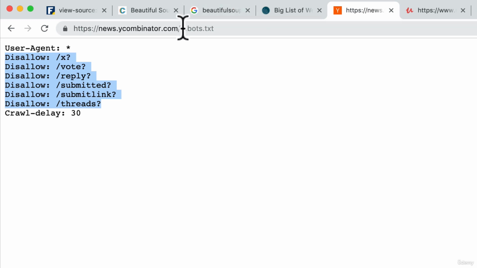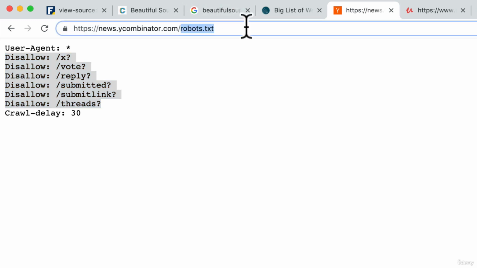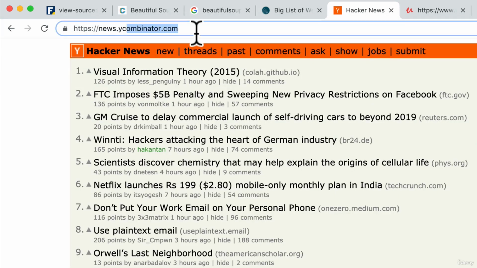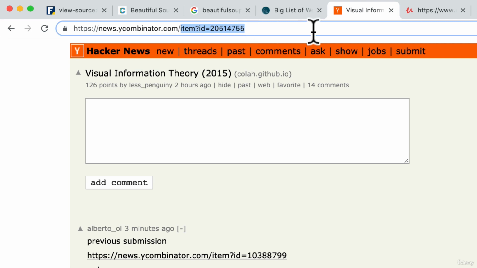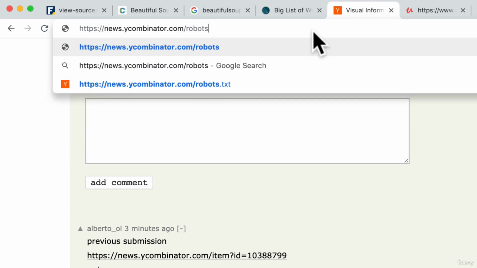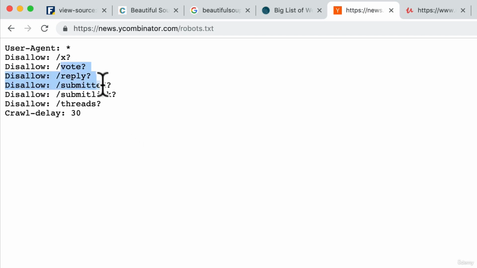That is, if we wanted to scrape just the homepage, which is right here, that's fine. If we're trying to, let's say, go to comments, that's fine too, because this one wasn't in robots.txt. Again, if you remember, if we go to robots.txt, that's fine. The only thing that they ask is that we have a crawl delay of 30. That is, if we're going to crawl their website, we should have a pause so that we don't constantly use programs to hit their website because, well, this is going to overload their servers and maybe slow down their website.